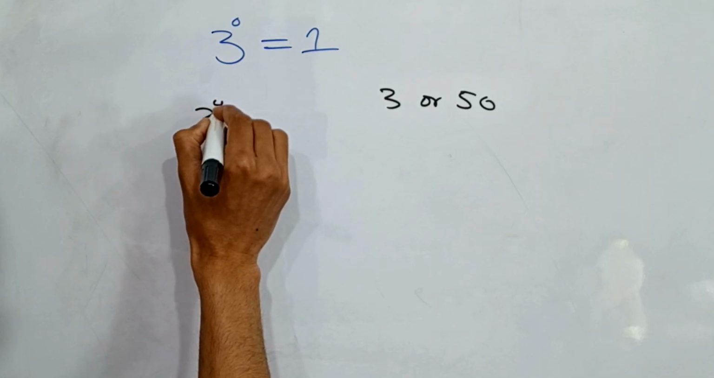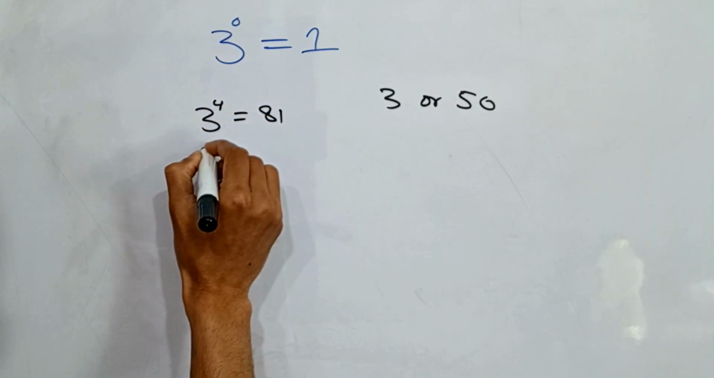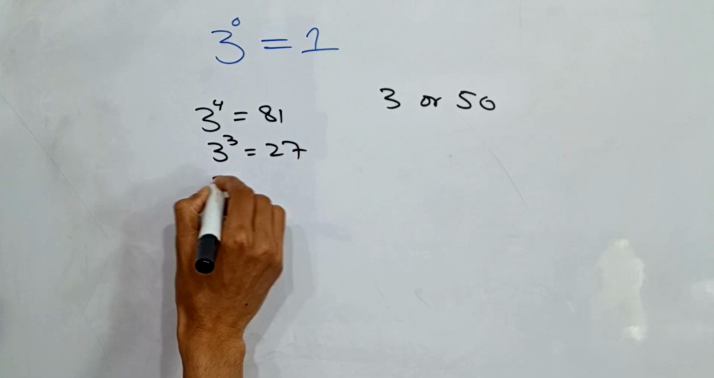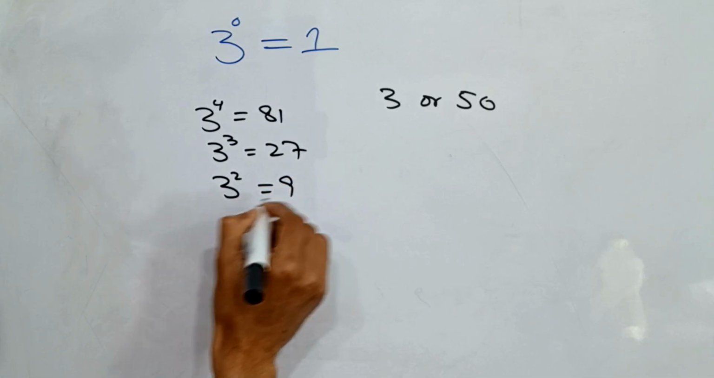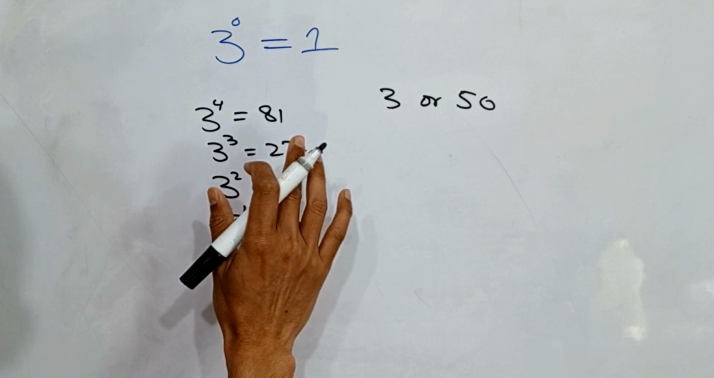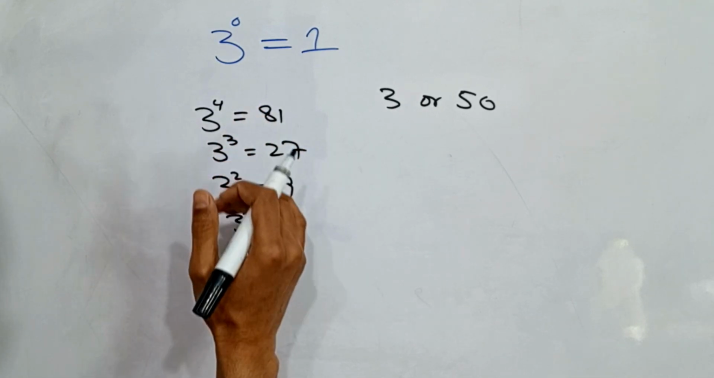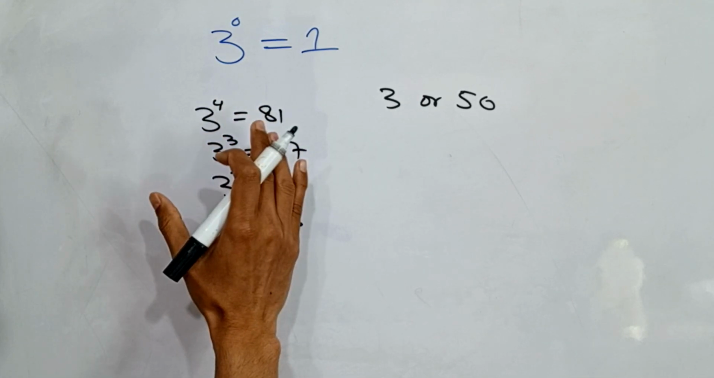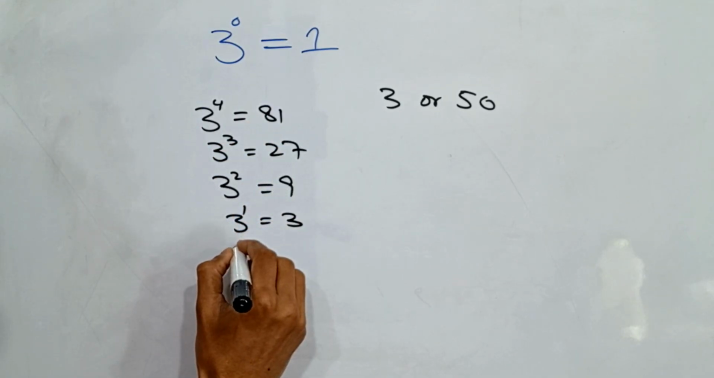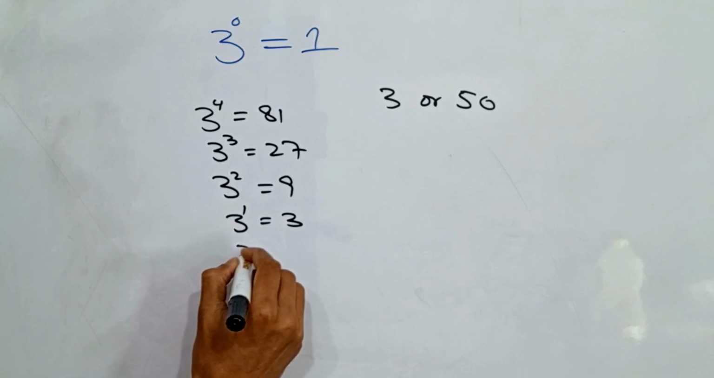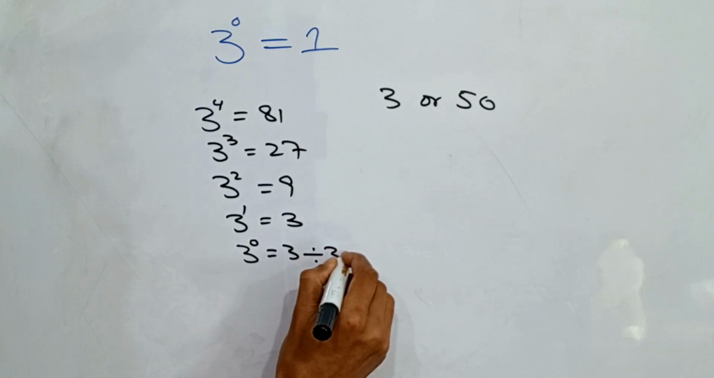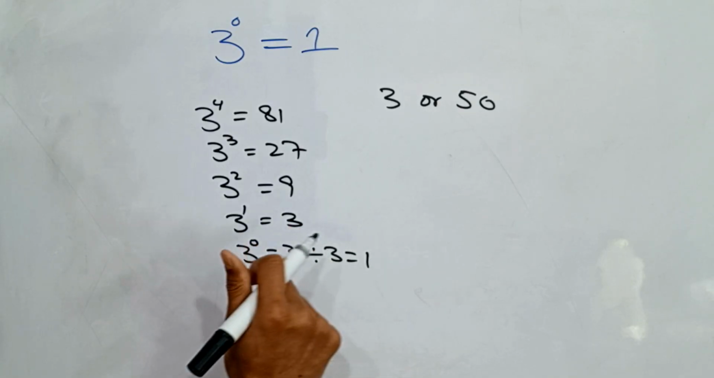3 to the power of 4 equals 81, right? 3 to the power of 3 equals 27, and 3 to the power of 2 equals 9, and 3 to the power of 1 equals 3. Notice something. Every time the exponent goes down by 1, the number is divided by 3. So continuing the pattern, 3 to the power of 0 equals 3 divided by 3 equals 1, right?